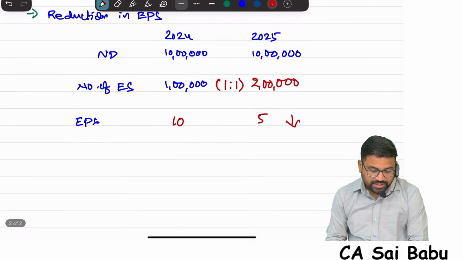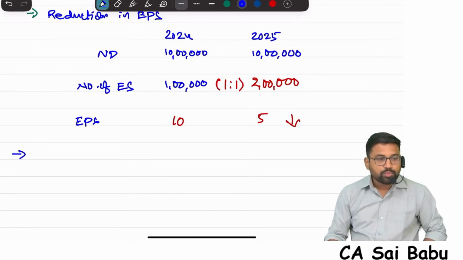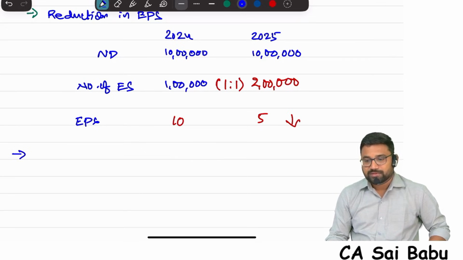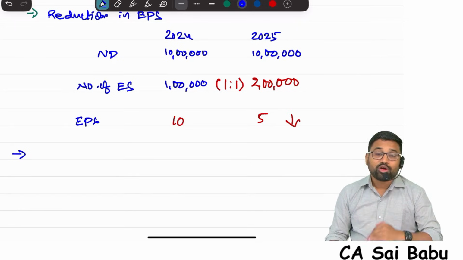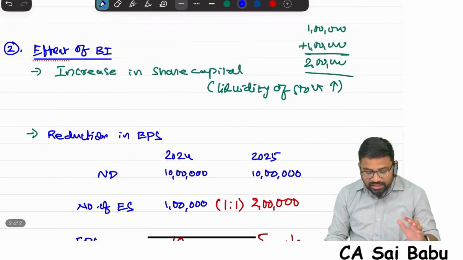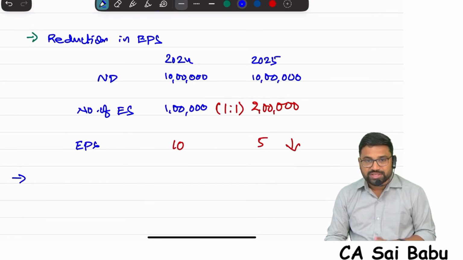Because of the reduction in EPS, obviously there is a chance that the market price comes down, so that more number of people can purchase the shares of this company. Sir, which company thinks they want to reduce their market price? See, actually these are all theoretical things, which might happen, might not happen, depending upon the market conditions also. But generally a company can use bonus issue as a strategy to reduce the EPS.